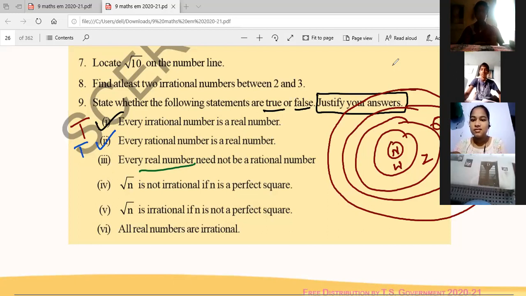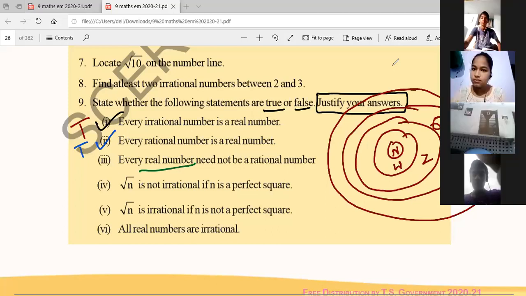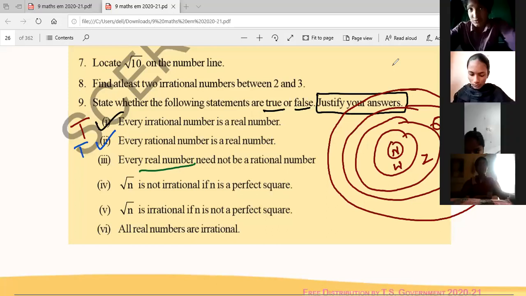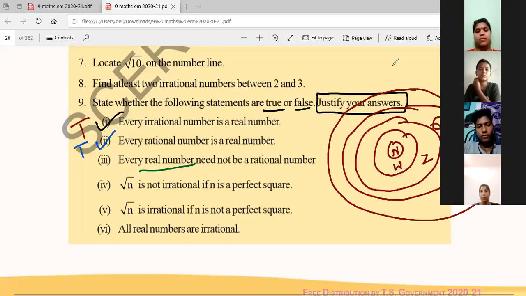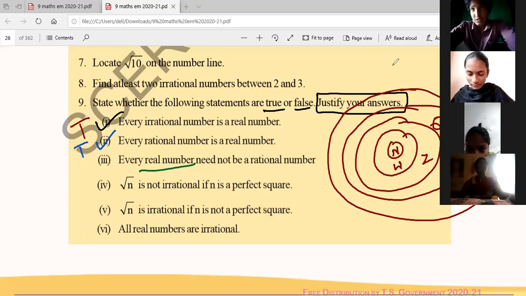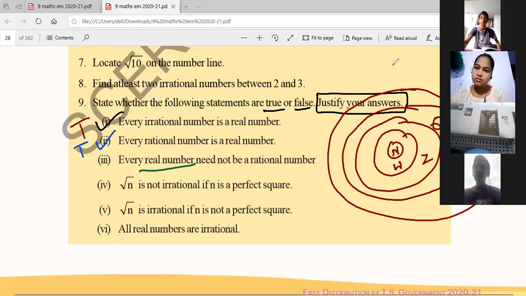Just wait. Okay, no problem. Just a minute. Yes, it's true only. Then why is it true? Can you give the explanation?